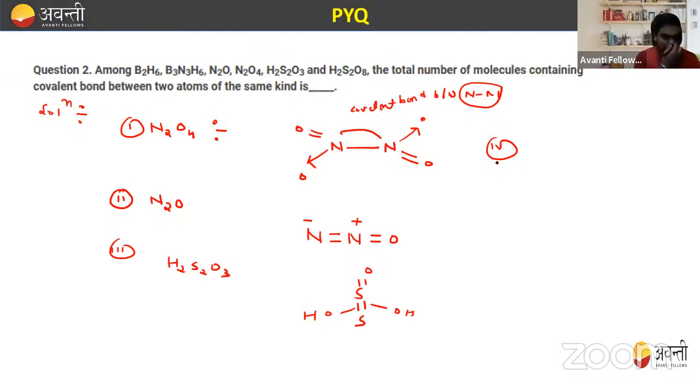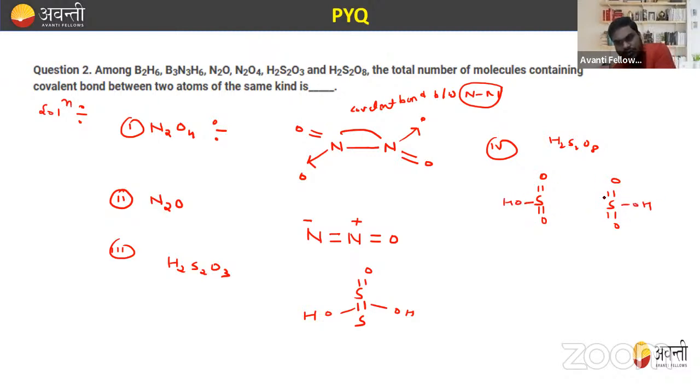Let's see the fourth one, that is H2S2O8. We know the structure of this is double bond O, double bond O, double bond O, double bond O. Now, as four O are consumed, how many H? 2H, so form one OH, OH.